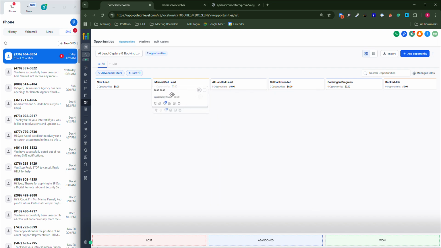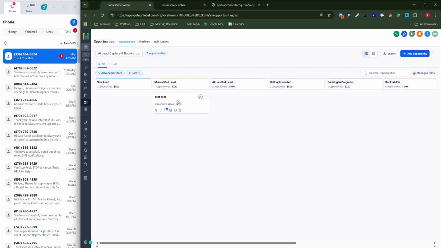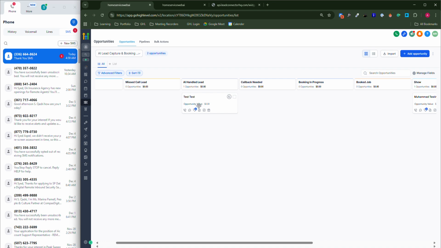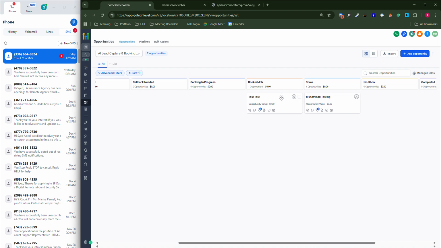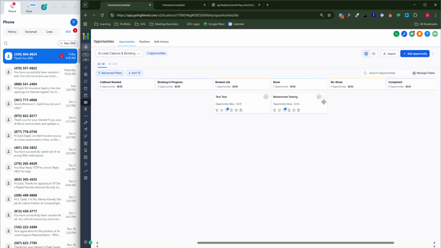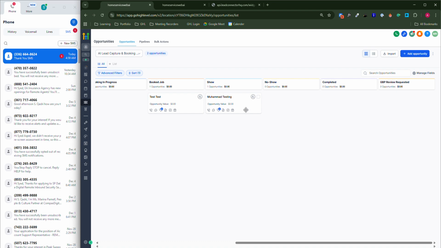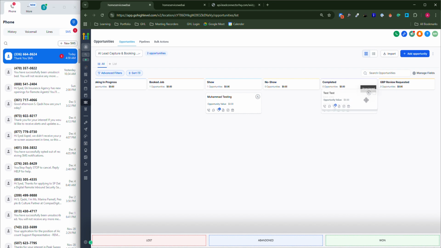Now, for instance, the customer responded to AI. This lead will be moved into AI handled lead, and then when the customer books a call, it will move to the booked job section. After that, if the customer showed to the call, it will be coming over here. If the customer did not show to the call, it will be coming over here. And lastly, if the product gets completed, we move them to complete.